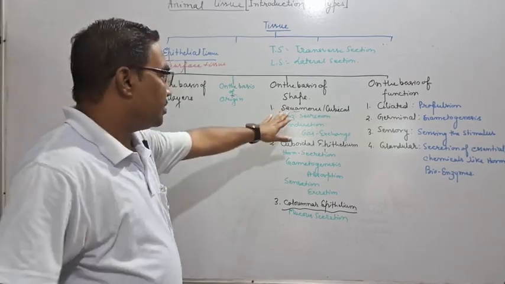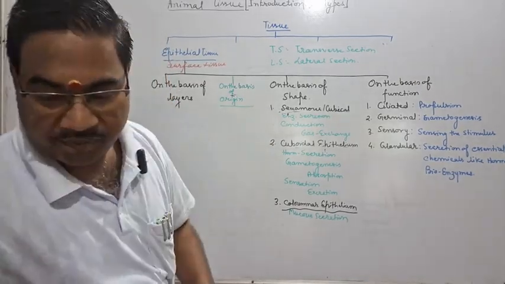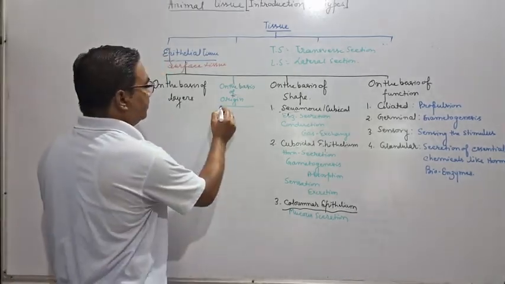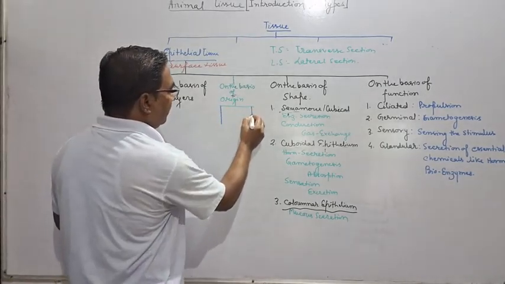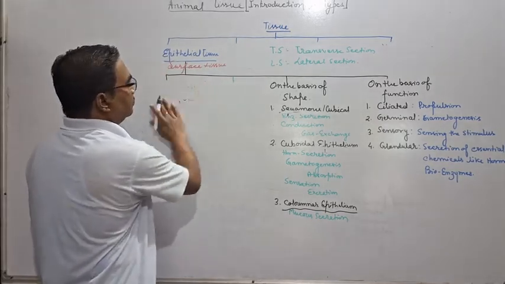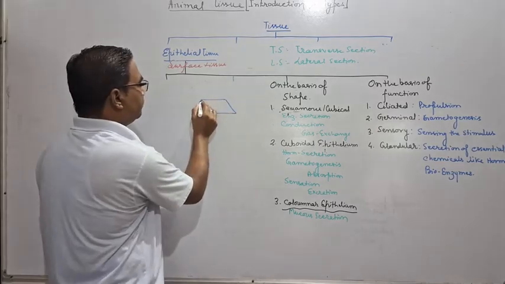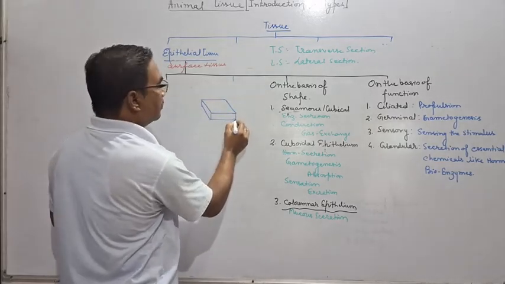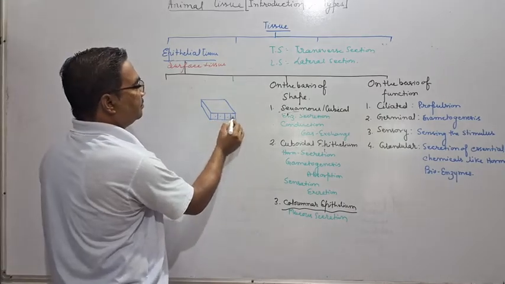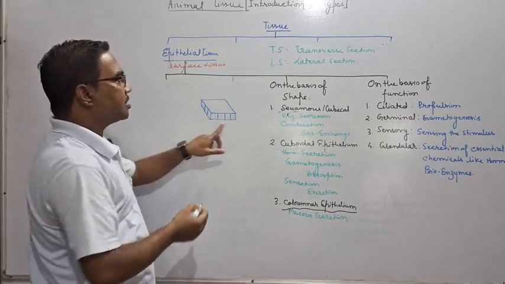If we will see the squamous epithelium, it will be observed as cube in lateral section. If we will see the squamous epithelium, here squares are visible. That means the cells are in square shape.